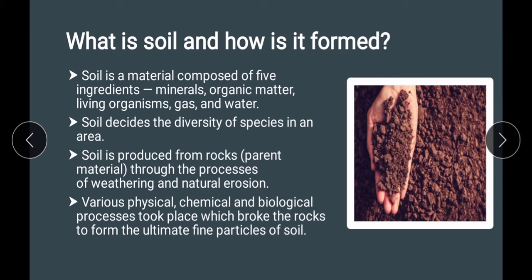Various physical, chemical and biological processes took place which broke the rocks to form the ultimate fine particles of soil. That is, at first there were big rocks which during the course of time and due to these processes of weathering and natural erosion got converted into fine particles, which is known as soil.